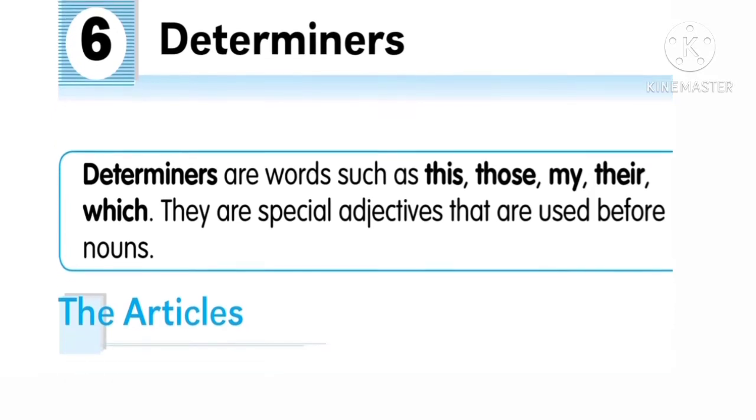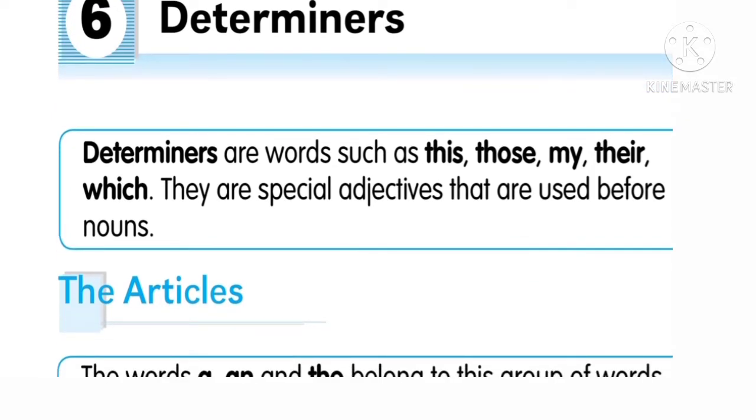So today I'm thinking to come up with a new topic, that is the determiners, that will fall under the first paper, that is the general English.